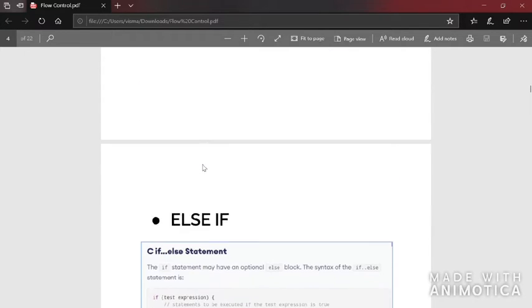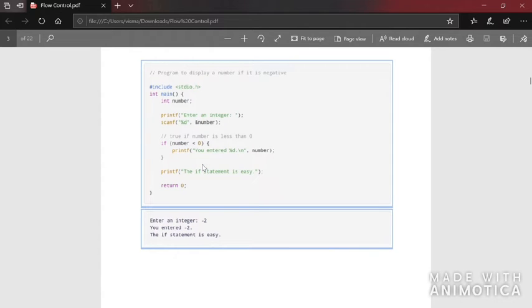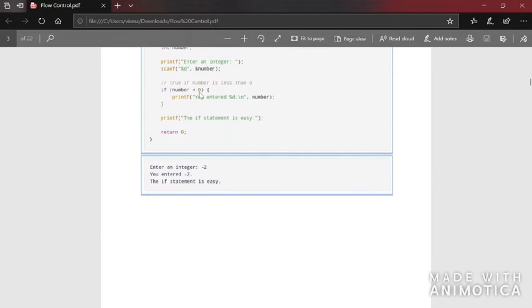Now we will see about else if. I hope the if part is easy for you. It's simple. If the condition is true, the statements given inside the curly brackets will be executed, otherwise it won't be executed. The statement which comes after the curly brackets of the if condition will be executed no matter what. The if block starts from here and ends here.